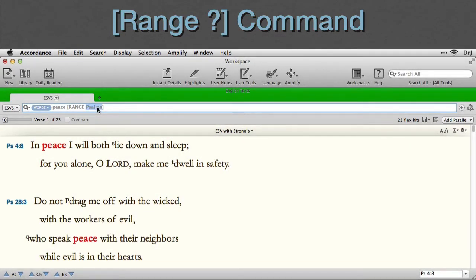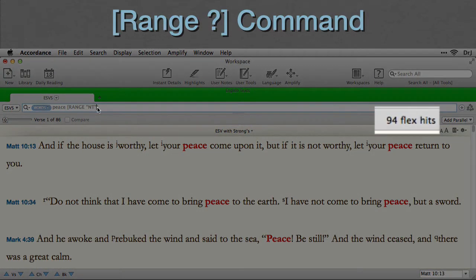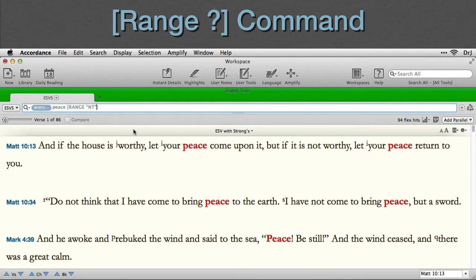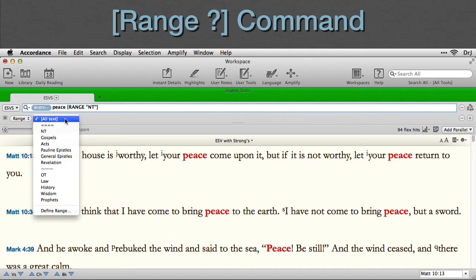Now, if I want to use one of the ranges I've already defined, I insert its name inside of double quotes. I'll use NT for New Testament. 94 hits. Let's use another predefined range. We'll open the search conditions here and check the range list for some possibilities, but we're going to use the range command, not the range search condition. So let's pick prophets.